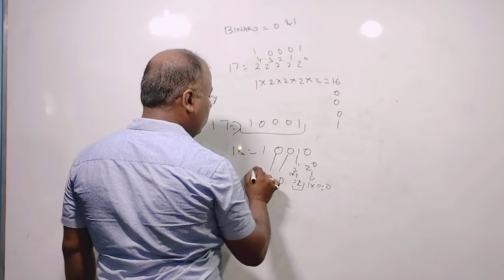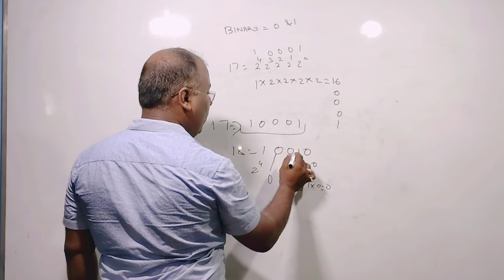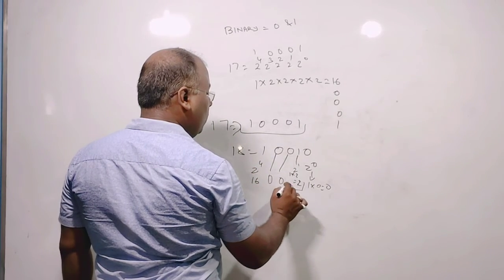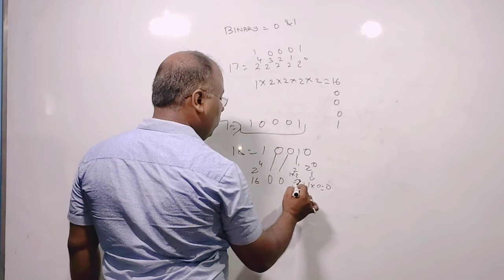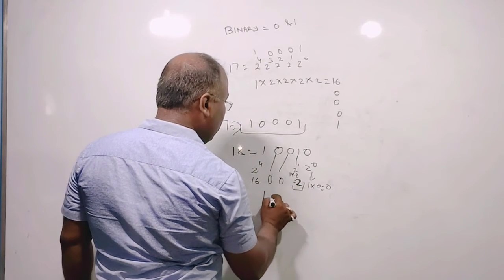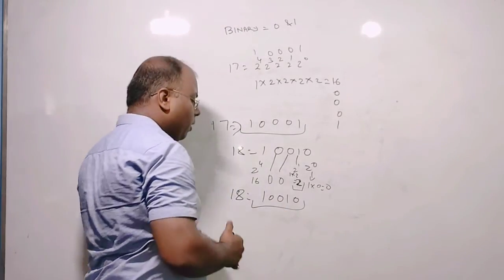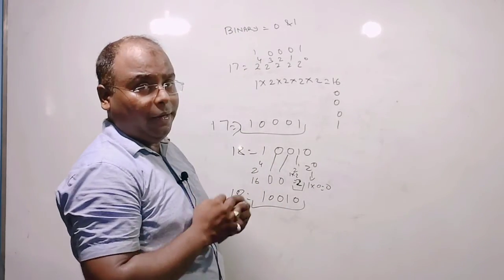So this will go to 2 to the power 4. 0, 1, 2, 3, 4, 2 to the power 4, it will be 16. 16, 0, 0, and this 2, 17, 18. So the answer will be 1, 0, 0, 1, 0. Binary of 18. These are the basic methods used for binary.